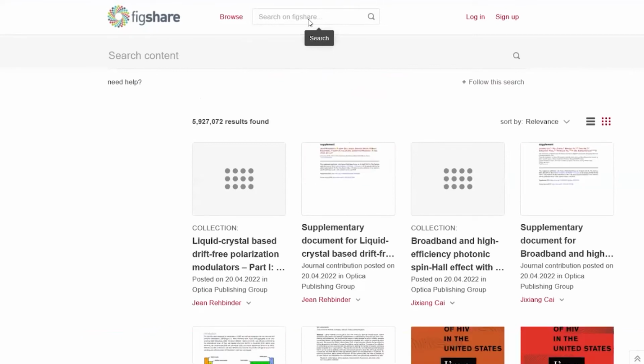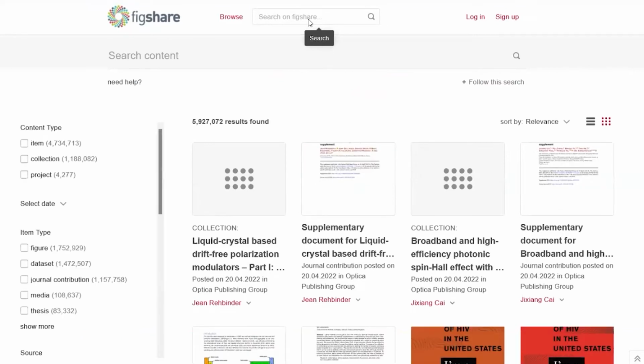Figshare.com is really the kind of main portal for all Figshare repositories. So universities using Figshare, government agencies, research labs using Figshare for their own repositories. All of their items still show up in this main search page. So you see there are almost 6 million results here.